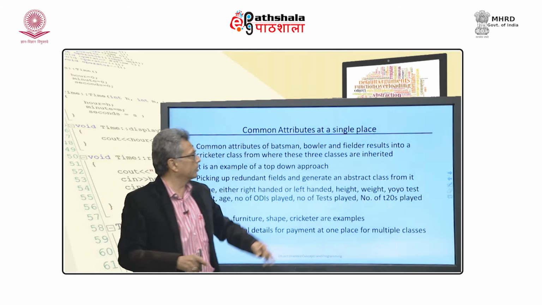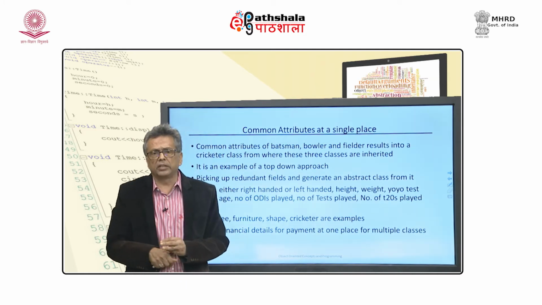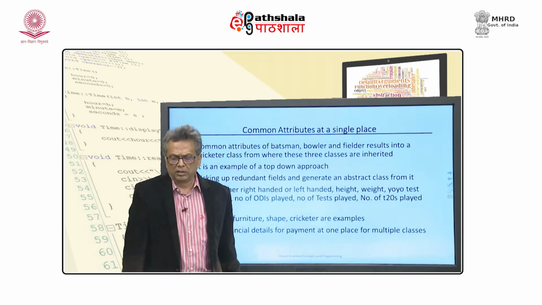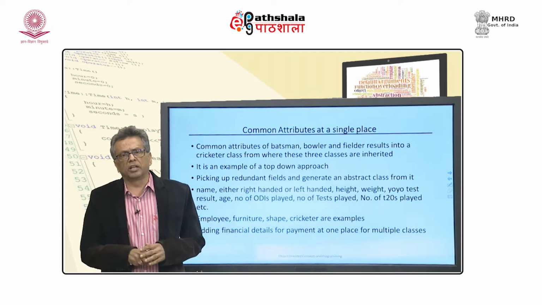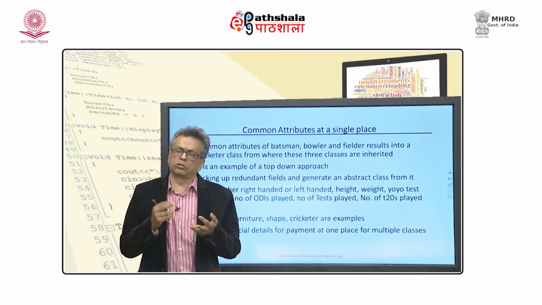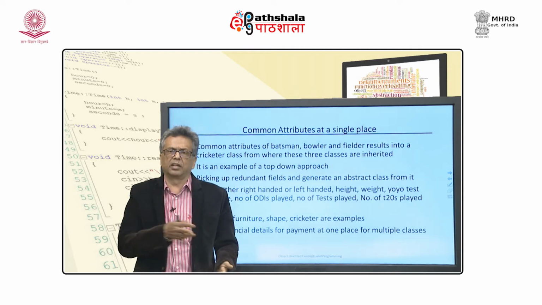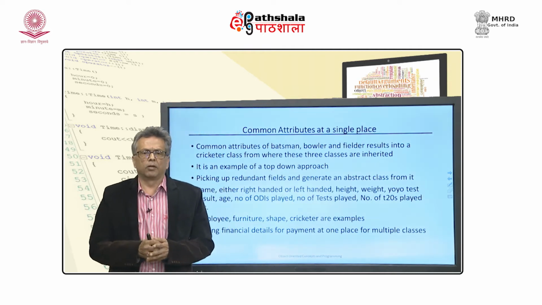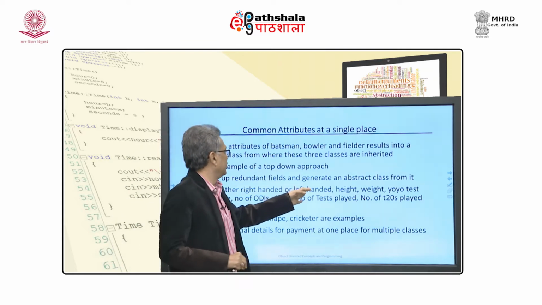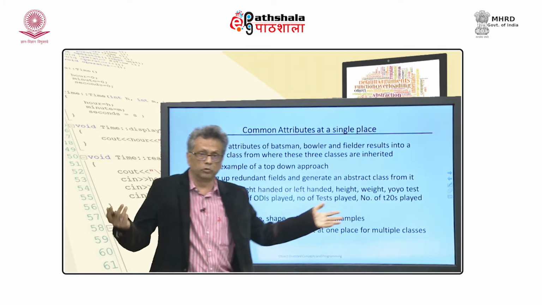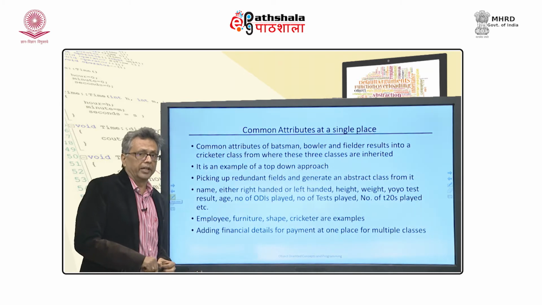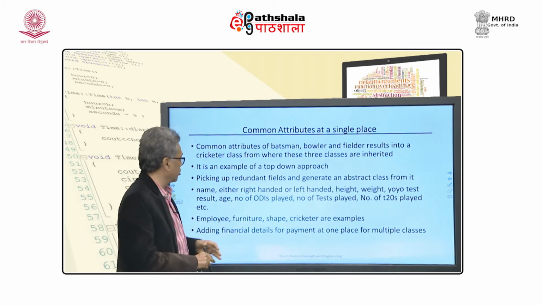And there is one more example. Just take the case of 3 different classes, batsman, bowler and a fielder. I want to store that information. Again, you can see that bowler's name is also there, batsman name is a single attribute, and number of tests that he has played, whether it is right handed or left handed, his height, weight, yo-yo test. Now, if you are observing how India plays cricket, they have something called yo-yo test already.